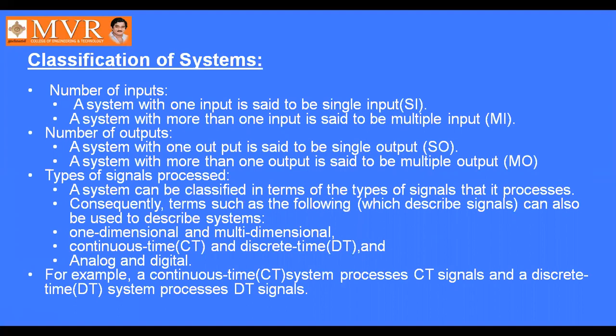Classification of systems based on the number of inputs: a system with one input is said to be single input, SI. A system with more than one input is said to be multiple input, MI. Based on the number of outputs: a system with one output is said to be single output, SO. A system with more than one output is said to be multiple output, MO.